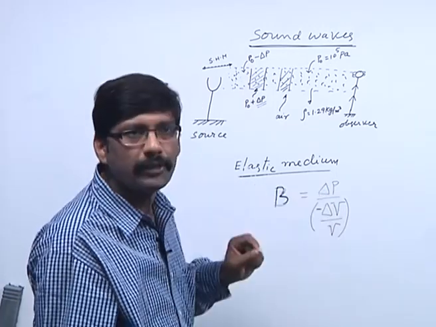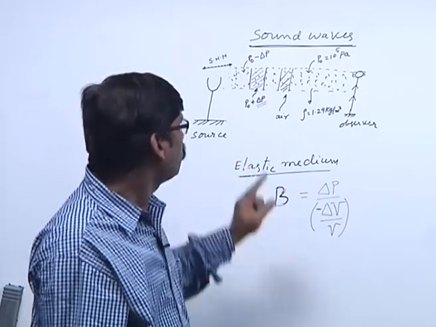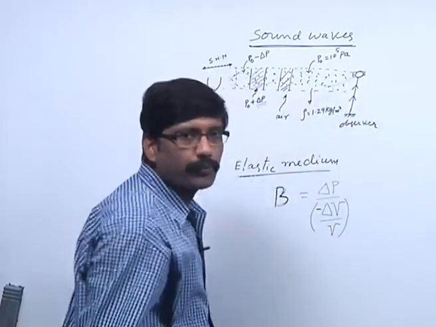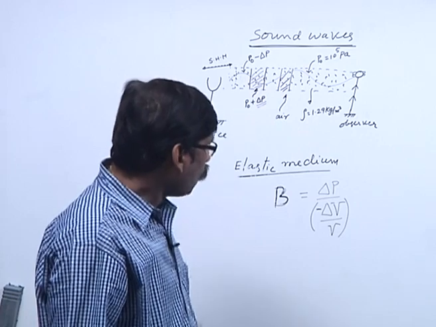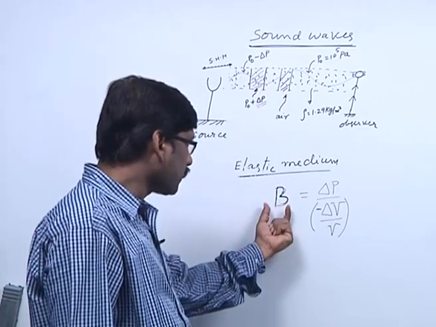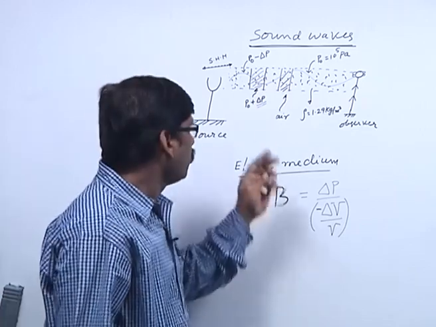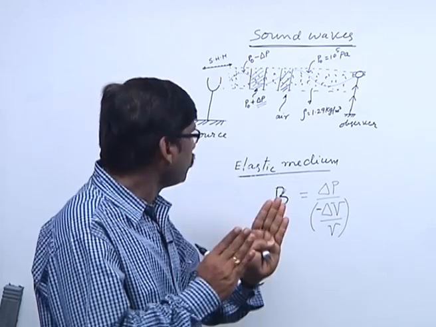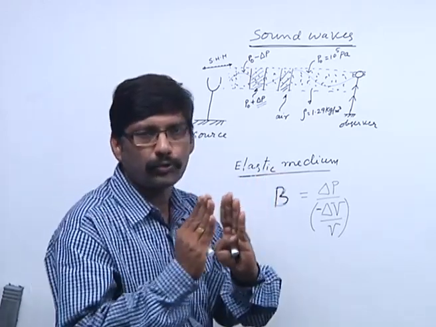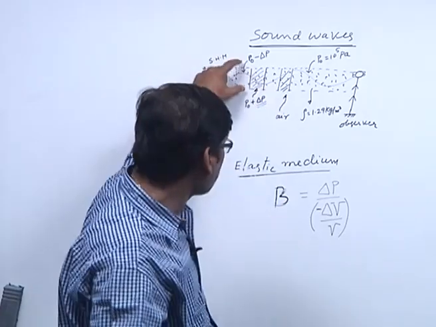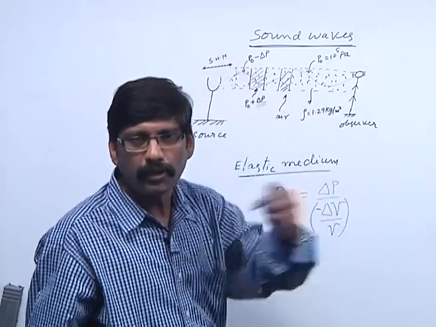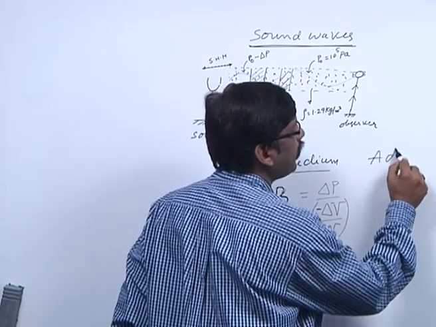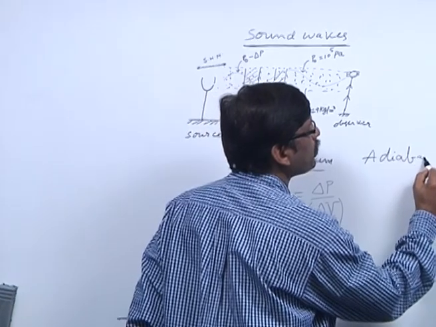Here, what is this delta P? Increase or decrease in the pressure due to propagation of a sound wave through the medium. Now, what is the B value? Let us try to calculate the B value. When a sound wave is propagating through the medium, the compressions and rarefactions are so fast, and the thermal conductivity of the air is very small, we can assume that it is an adiabatic process.